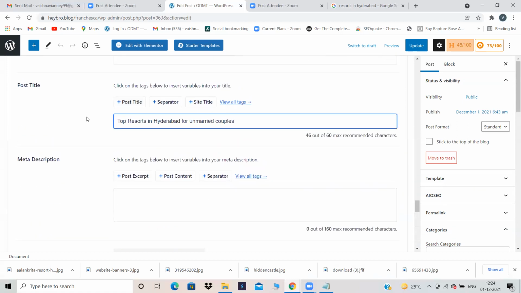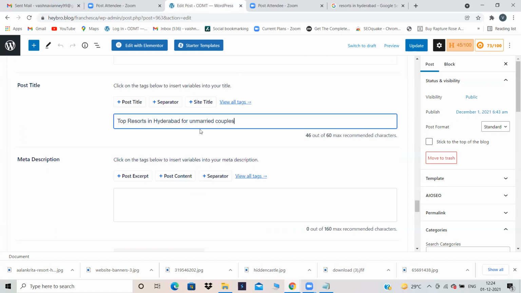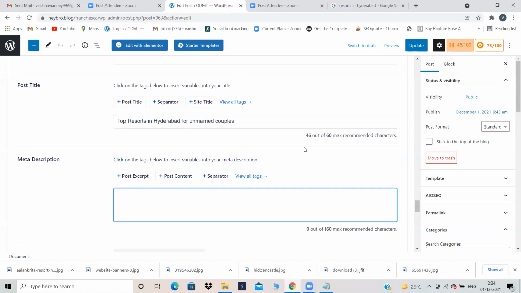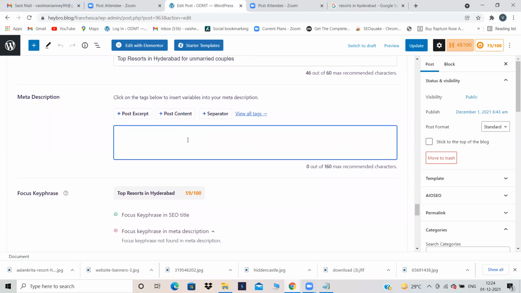Now I have given the post title over here. The title I had was the 11 best resorts in Hyderabad. Instead of that, I have given it as top resorts in Hyderabad for unmarried couples. Now here you have to give the meta description. Give some meta description over here. Like, if you are looking for, see, smartly I have to use the key phrase top resorts in Hyderabad.